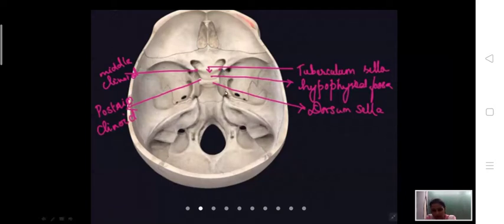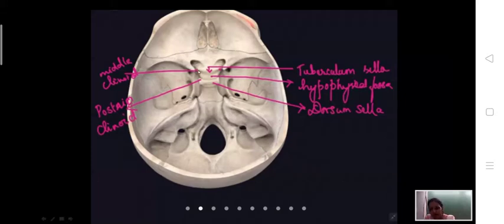So the internal carotid artery passes through this foramen. It passes medial to the anterior clinoid process and moves forward. So here is the position of the caroticoclinoid ligament.